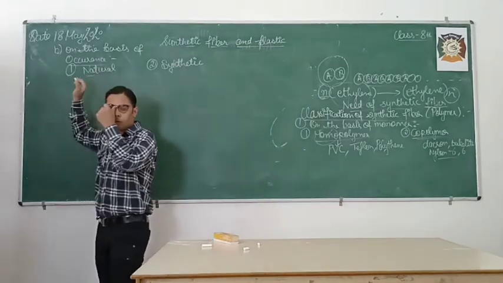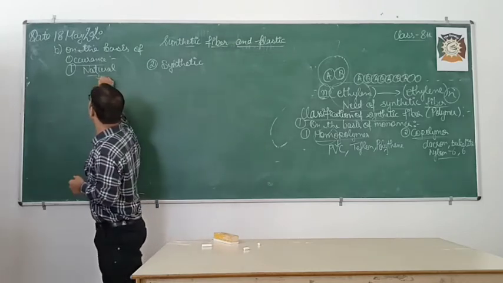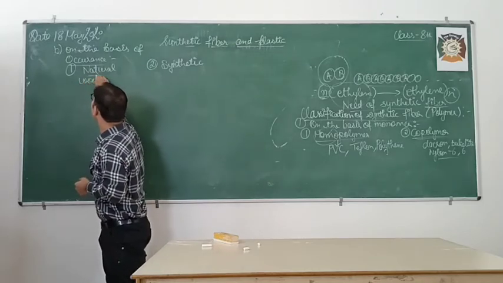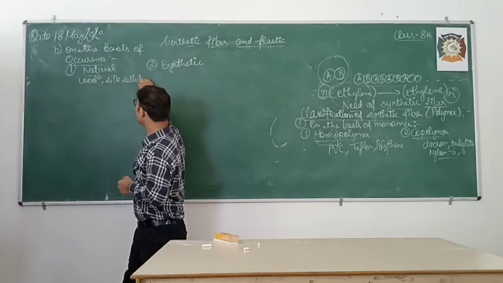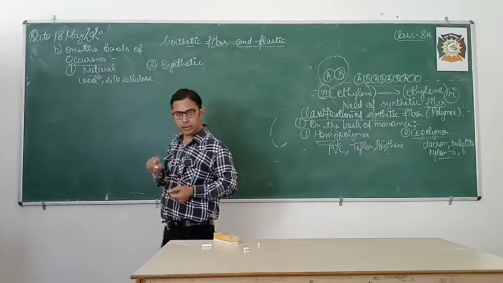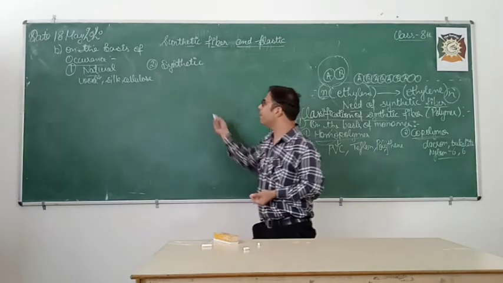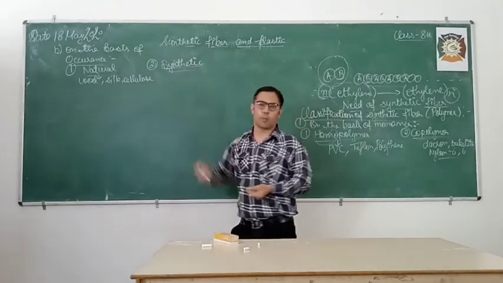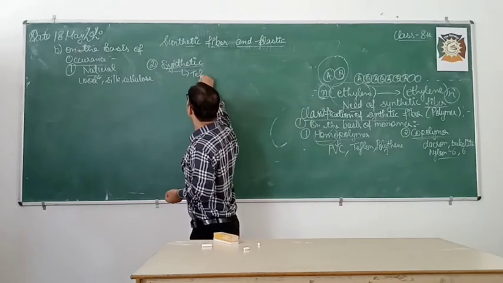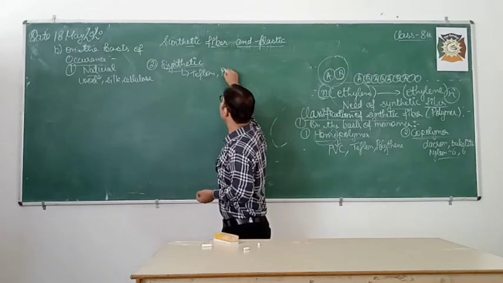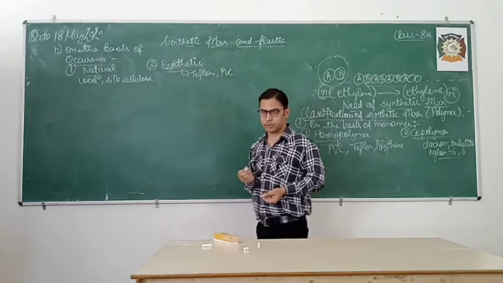Some examples of natural polymer are wool, silk, cellulose. Clear? Now move on to the next type, synthetic polymer. Polymers which are made by men are Teflon, PVC, and polythene.